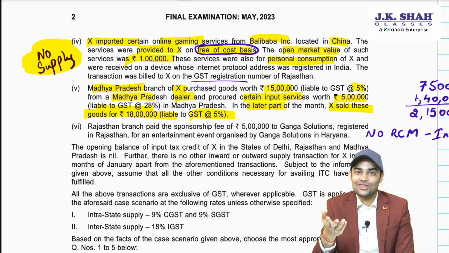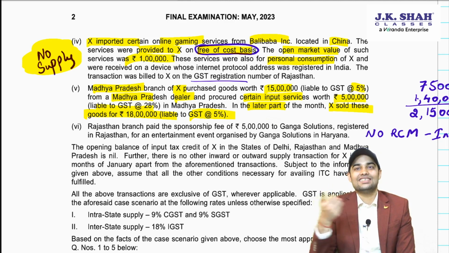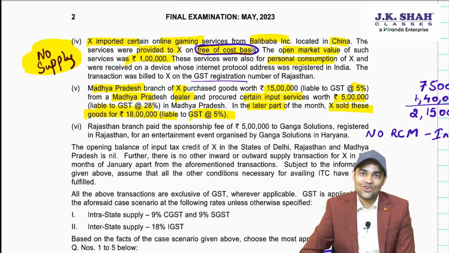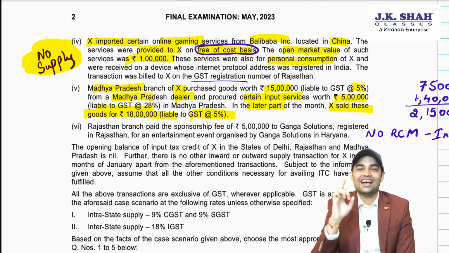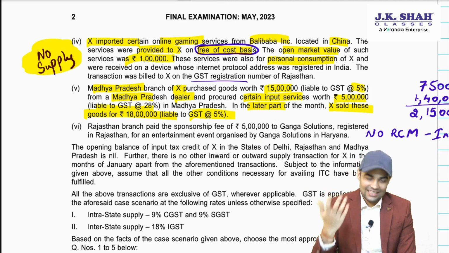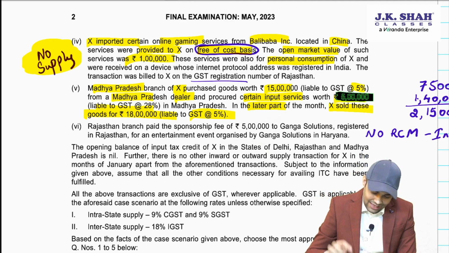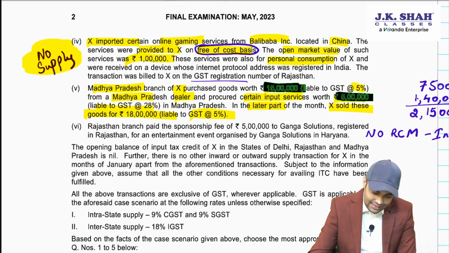Plus, in addition to that, the CBIC circular had clearly said that a trader dealing in the same goods, purchase and sale, even if there is a reduction of tax, still he will not be eligible for refund. So in this case, there is no question of refund under inverted tax structure. Yeah, you will be eligible for ITC for this 5 lakh. You will be eligible for ITC for this 15 lakh. 15 lakh and 5 lakh will be eligible for ITC. Okay.